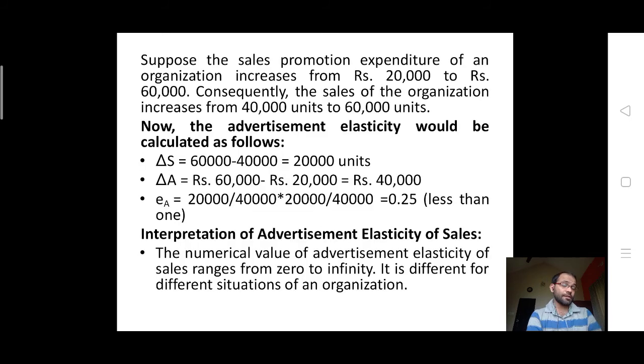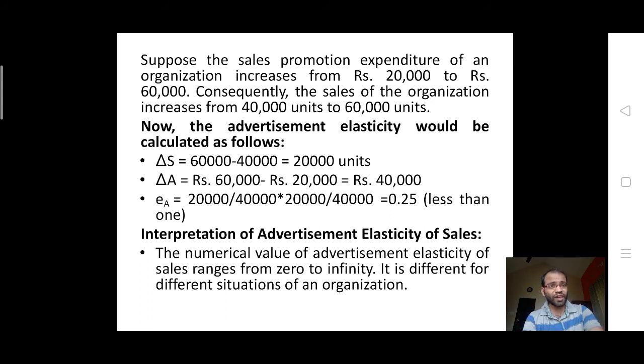When you apply this example, suppose the sales promotion expenditure is increased from 20,000 to 60,000. Consequently, the sales would increase from 40,000 units to 60,000 units. So applied in the formula, delta S is equal to 60,000 minus 40,000, 20,000 units. Delta A is equal to 60 minus 20, 40,000 rupees again. So when you apply that, 20,000 divided by 40,000 into 20,000 by 40,000, you get 0.25, which is lesser than 1. So obviously we can say since it's lesser than 1, it is relatively inelastic demand.